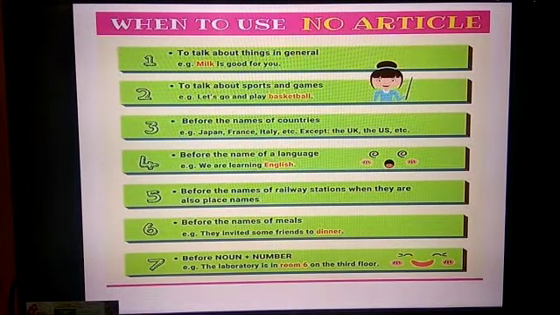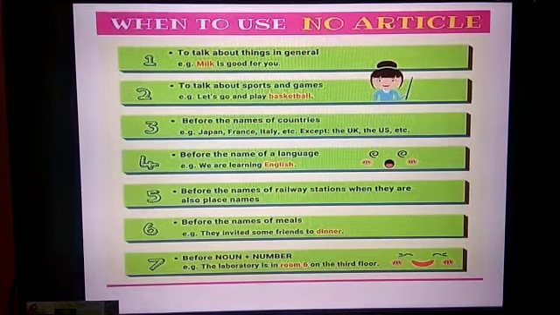Then when not to use an article. When you talk about things in general: milk is good for you. You don't say the milk is good for me. Then, let us go and play basketball: when you speak about sports and games. And before the names of countries, languages, do not use the.